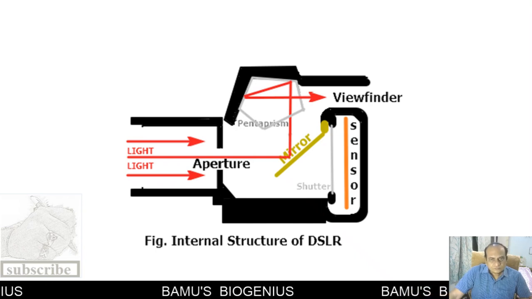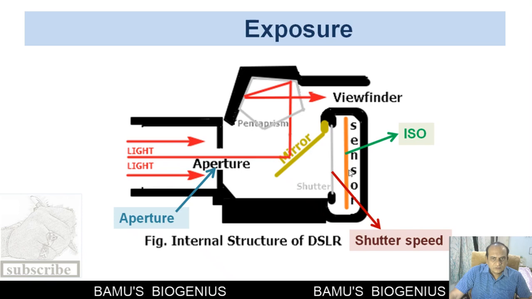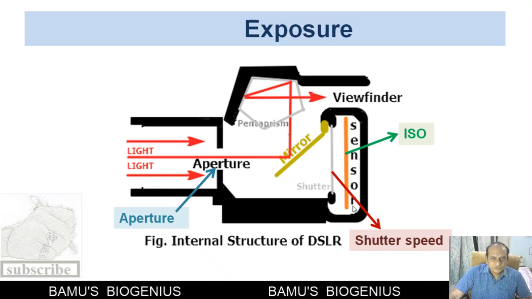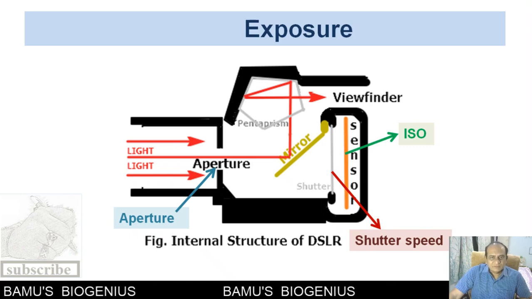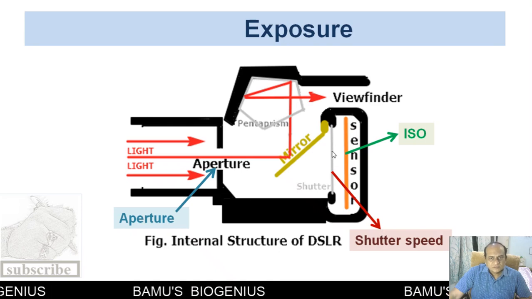Now, for a good quality photograph, the sensor should get an optimum quantity of light. This optimum quantity of light is dependent upon the shutter.